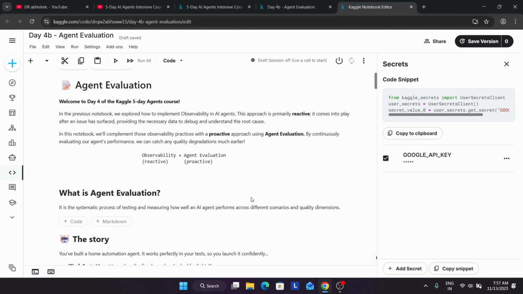Now after that, there is agent evaluation. Here we'll be working with a proactive approach, using agent evaluation. We'll be continuously evaluating our agent's performance so that we can catch quality degradation as soon as possible and fix it.